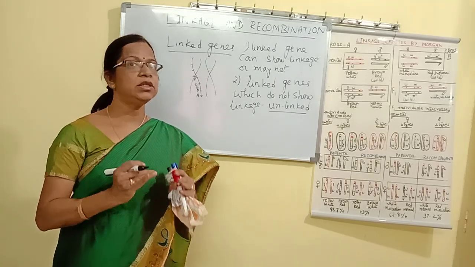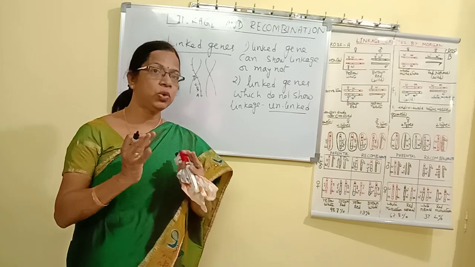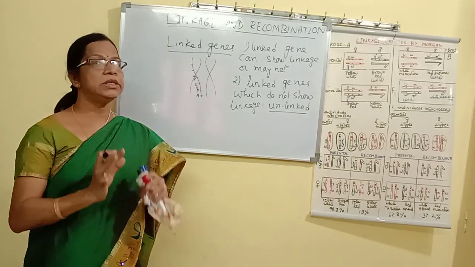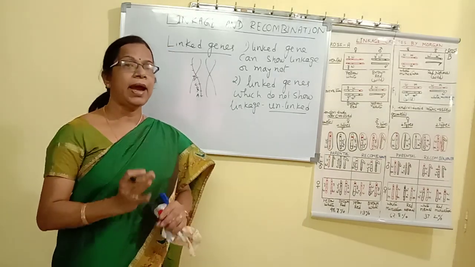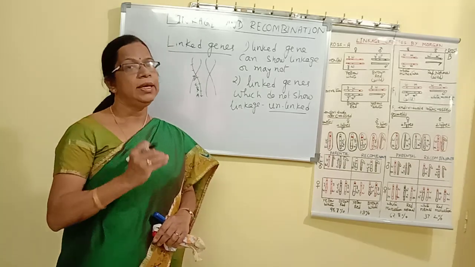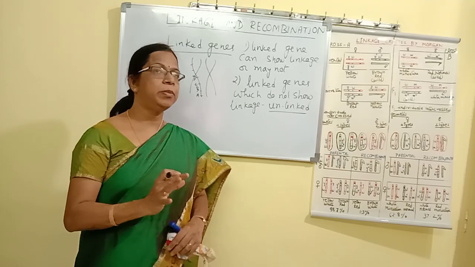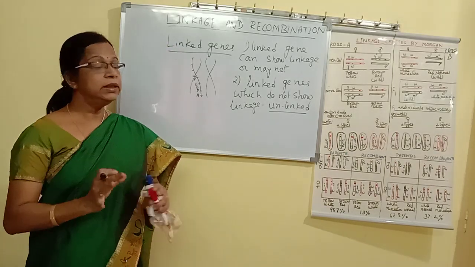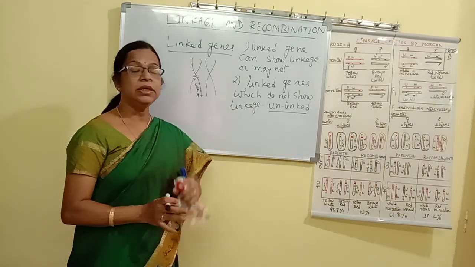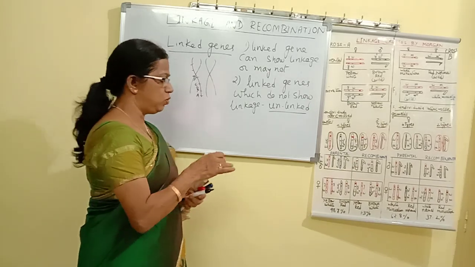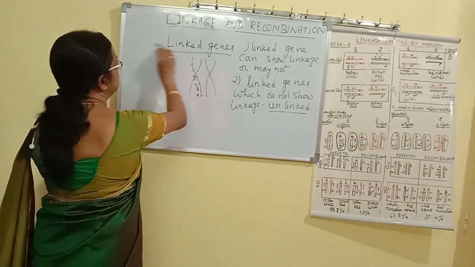For genes to show linkage, it is very important that they must be present in one homologous pair and they must be very close to each other. And if they are present in a single homologous pair but are not close to each other, then they are called unlinked genes.